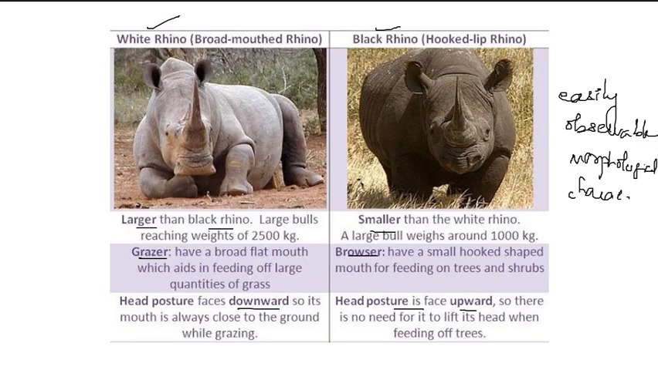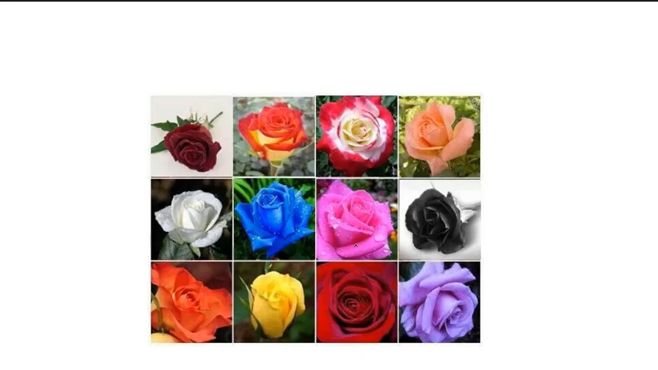Another example: you must have seen the different colors of roses in your garden. They are different species of rose. So based on easily observable characteristics, you can distinguish between different species.